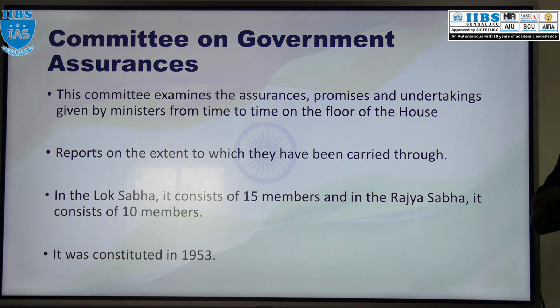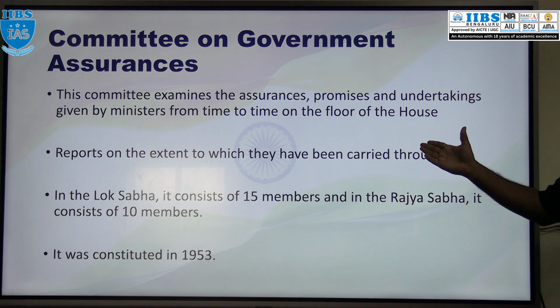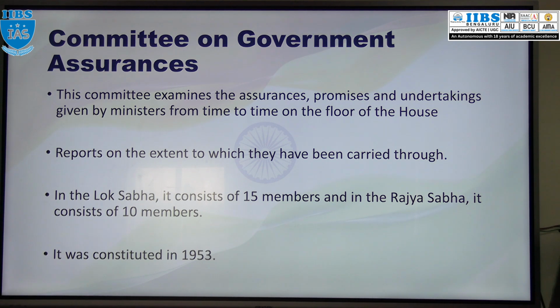What is the status of that assurance? The assurance given by the particular minister, is it fulfilled or not? If it is fulfilled, how much is fulfilled? Whether the promises given by the ministers are fulfilled or not is also examined by this committee. In Lok Sabha it consists of 15 members and in Rajya Sabha it consists of 10 members.